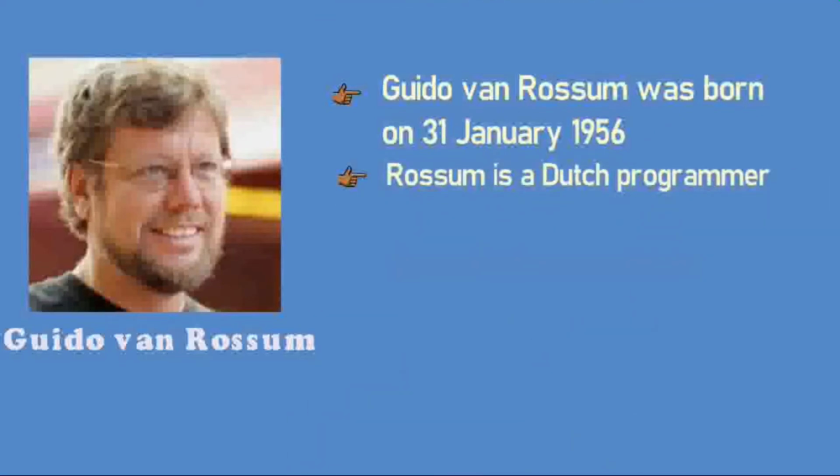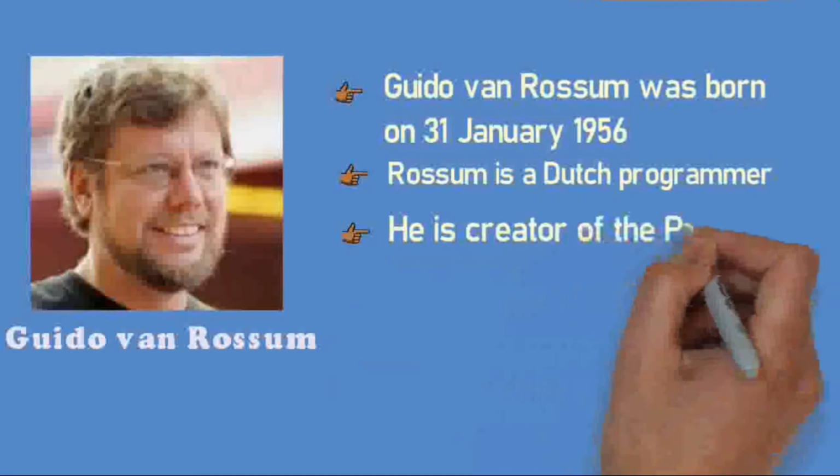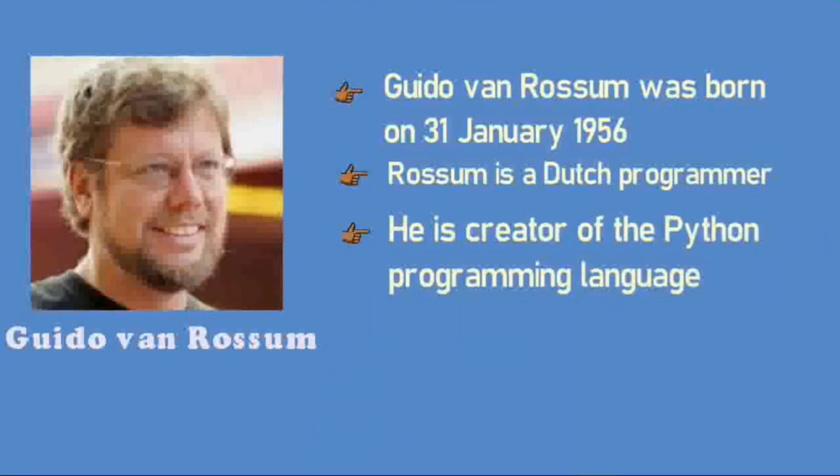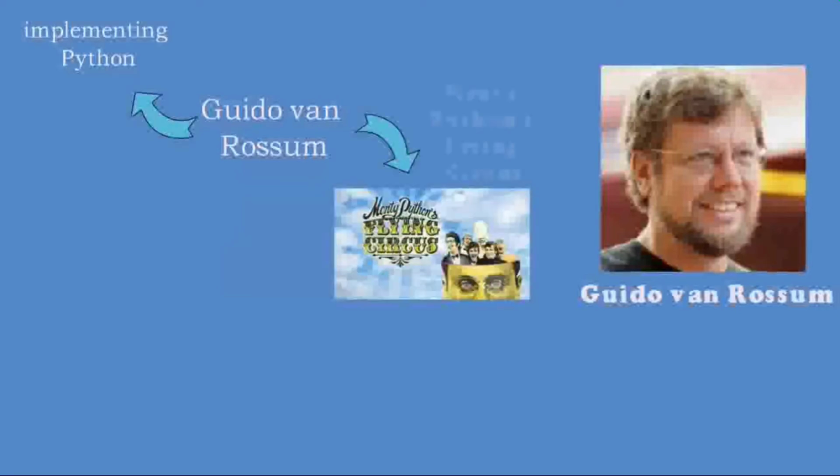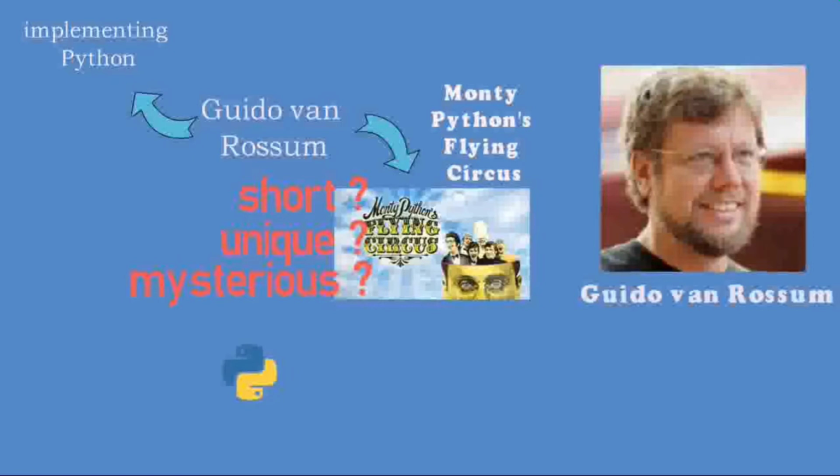Rossum is a Dutch programmer. He is the creator of the popular Python programming language. When Rossum began implementing Python, he was also reading published scripts from Monty Python's Flying Circus, a BBC comedy series from the 1970s. Rossum wanted to name his creation something short, unique and slightly mischievous. So he decided to call the language Python.